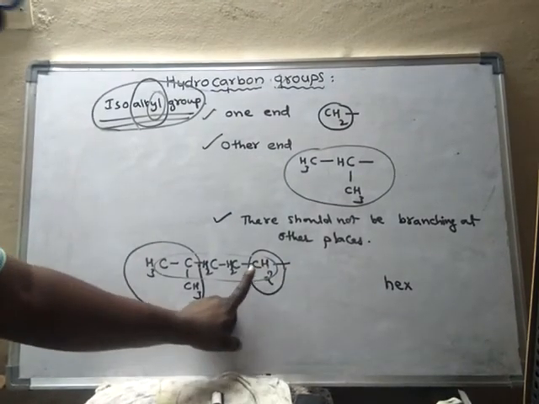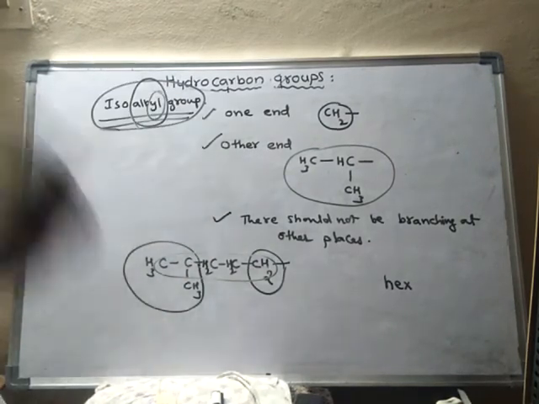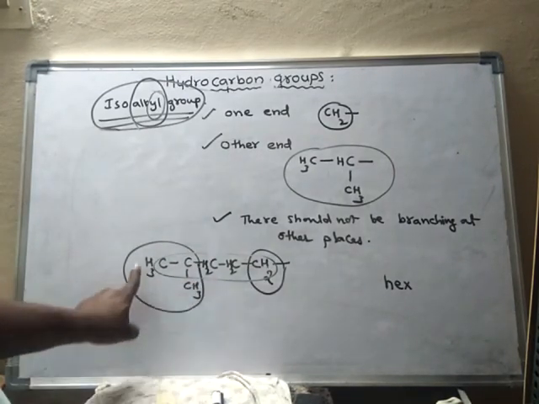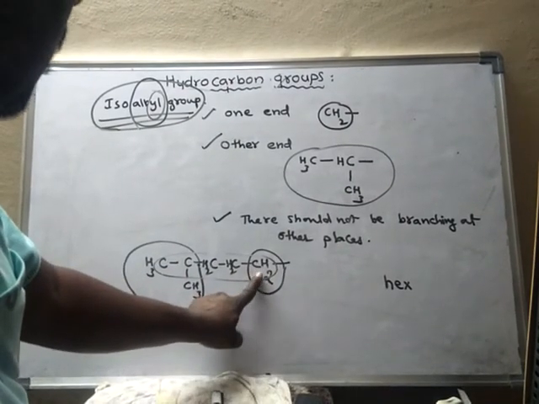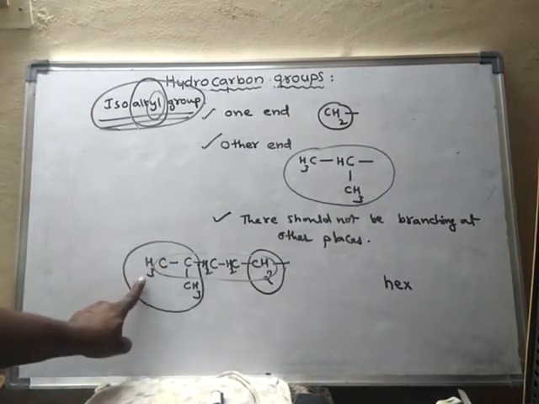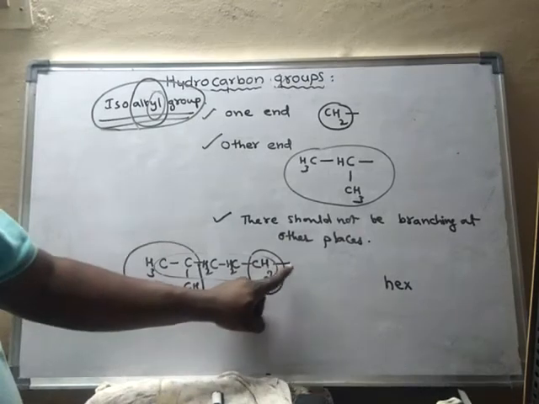Remember that, for isoalkyl groups we remove hydrogen only from this terminal carbon, and not from any other carbon atoms.